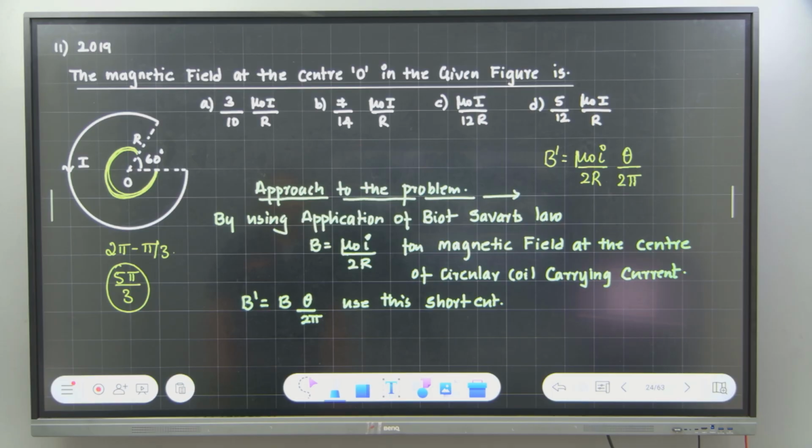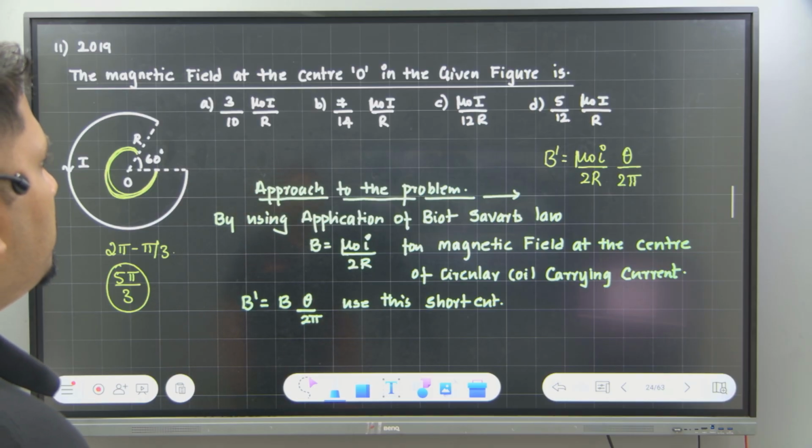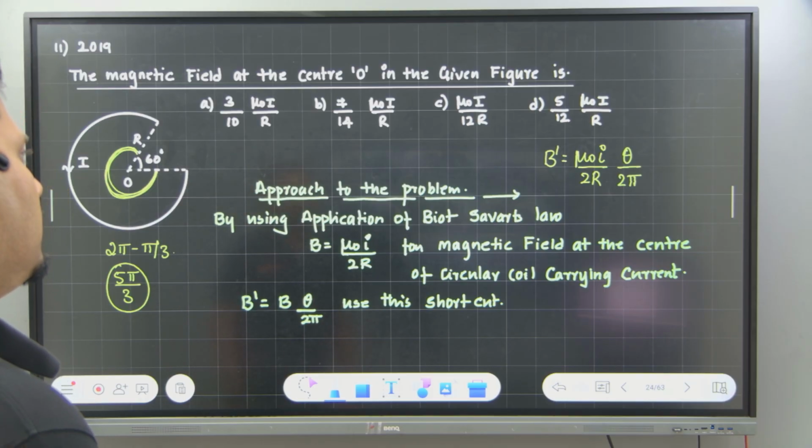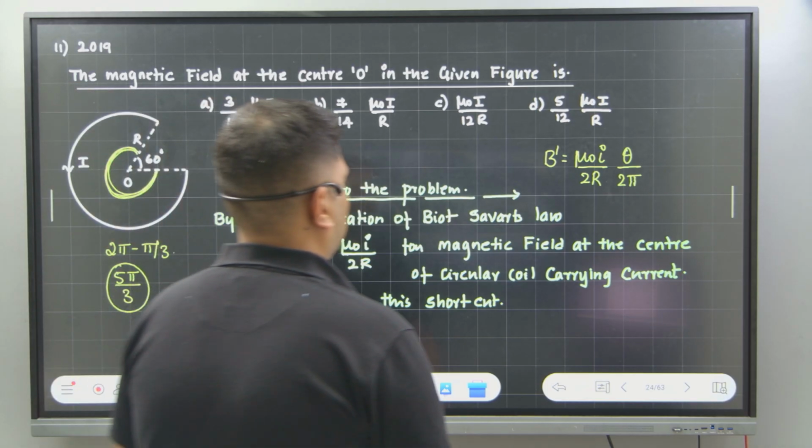Where did we go wrong? Mu naught I divided by 2R into theta. Theta is not 5 pi by 3. So 5 pi by 3 divided by 2 pi will give you 5 by 6. 5 by 6 if I multiply with mu naught I by 2R, 6 2s are 12. Correct. So option D is the right answer.